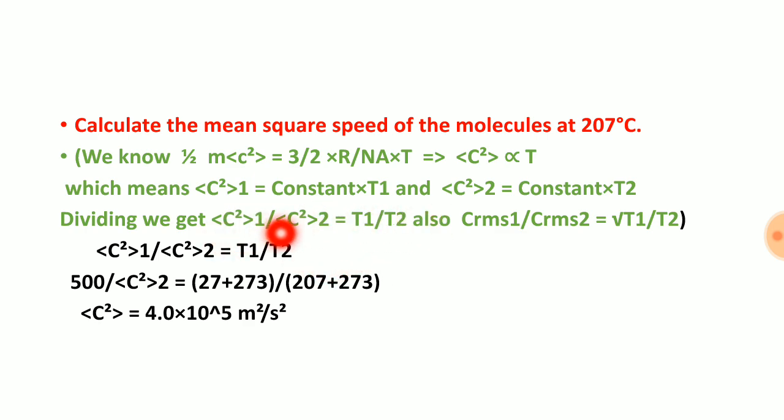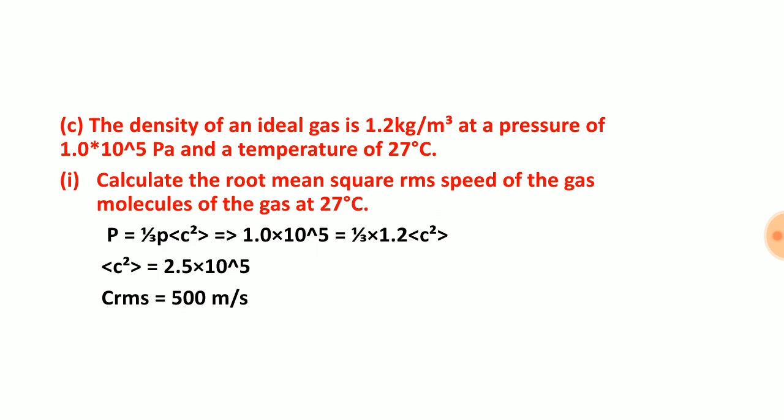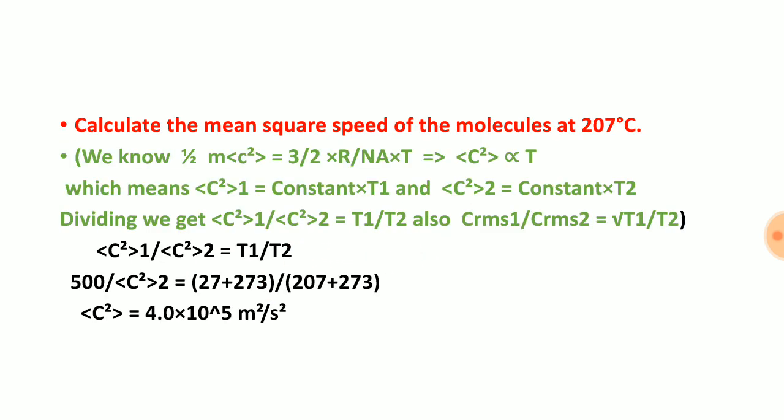Here are two cases: temperature 1 with velocity 1, and temperature 2 with velocity 2. Temperature 1 is this and velocity 1 is this. On solving that, we will get our answer.